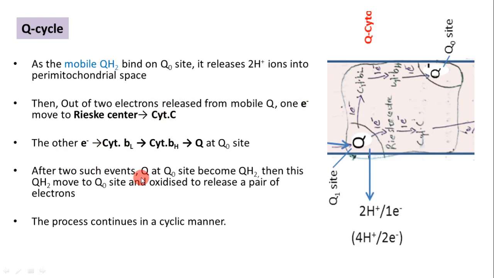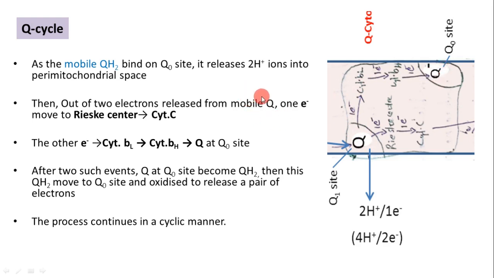So here, after 2 such events, Q at the Q0 site becomes QH2. Then this QH2 moves to the Q0 site and oxidizes it to release a pair of electrons. Here, from the mobile ubiquinone H2, 1 electron moves to the Q0 site.